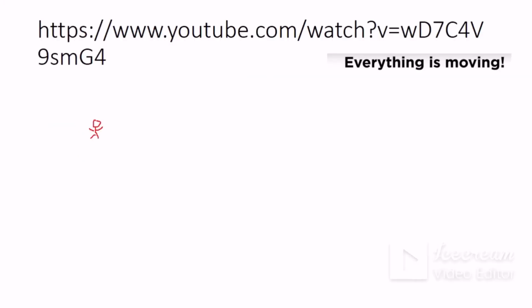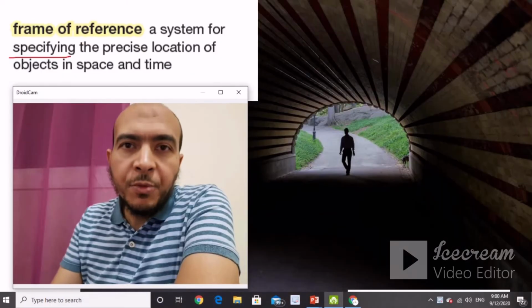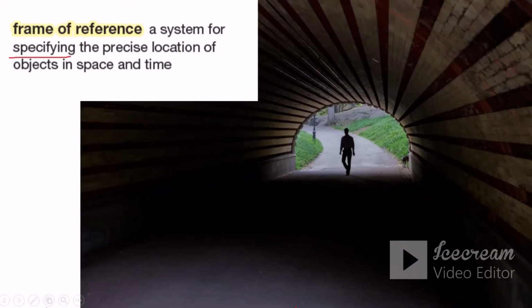That's called the frame of reference. What's the frame of reference? The frame of reference, as you see here, is a system for specifying the precise location of the object in space and time. The system to determine or specify the location and the time: where the location will be and at which time we will calculate. Where the location is and how much time we have. This is the frame of reference. It is very important to understand the motion.